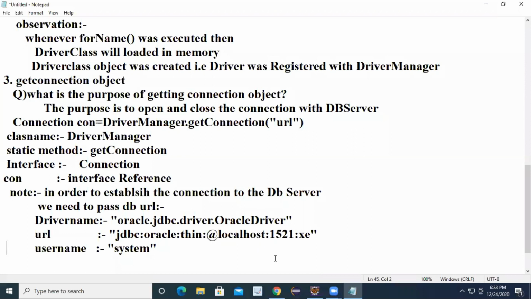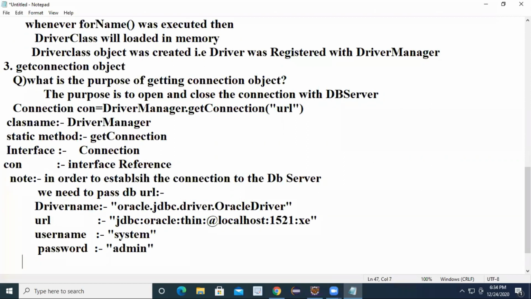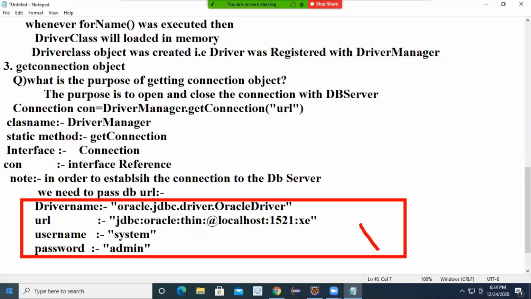If you are not connected to the database, you can't develop an application or retrieve data. You will not get permission to communicate with the database, so you cannot write any queries. Insert queries, delete queries, none of your queries will work. And here you have to mention the password. You can give any password; I am giving the password as admin. These are the parameters we have to pass at the time of establishing the connection to the database server. Did you understand, everyone?